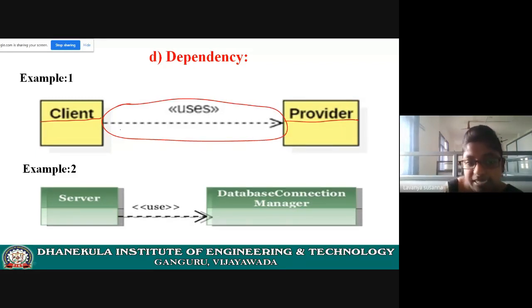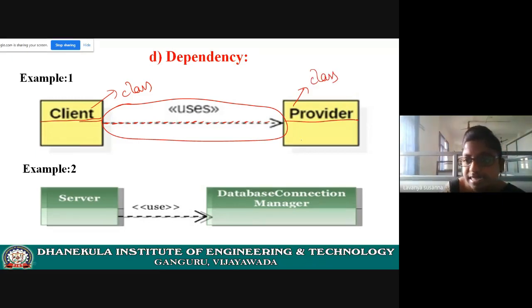It represents dependency. See this line, dotted lines, and then an arrow mark. Symbols are very important. It represents that something is dependent on another. Now, here, client is a class. Provider is a class.